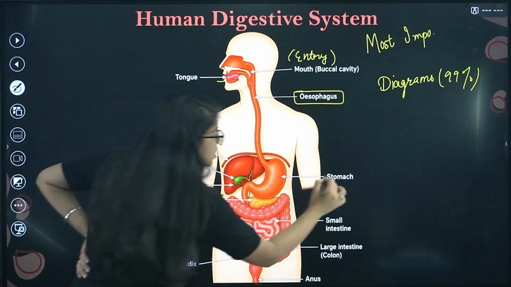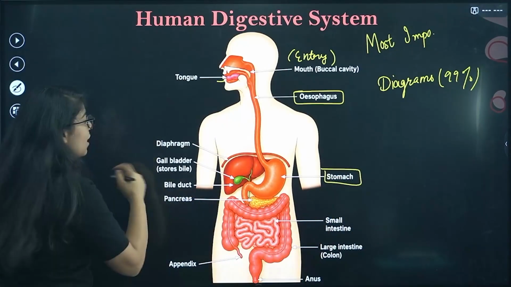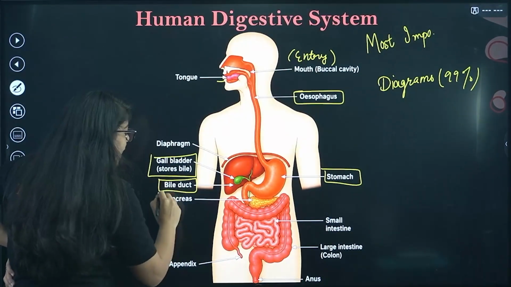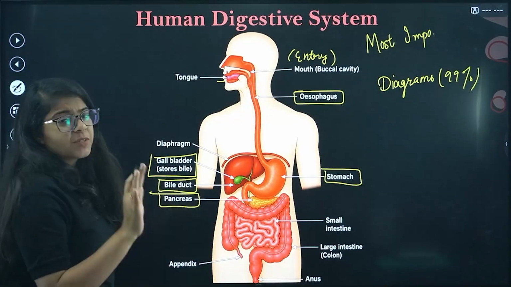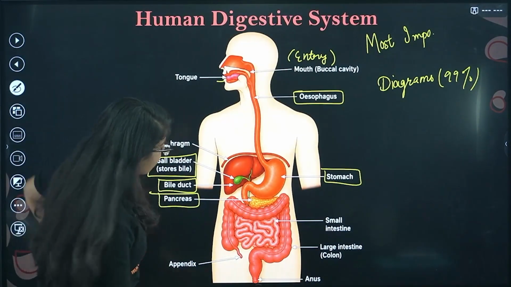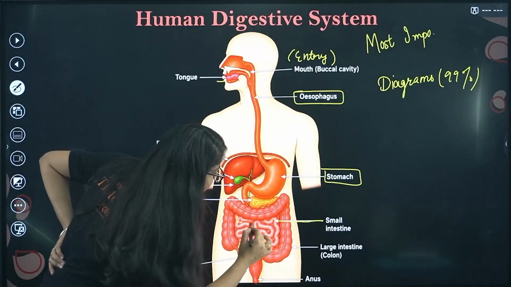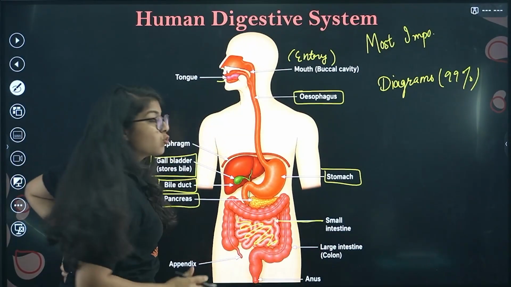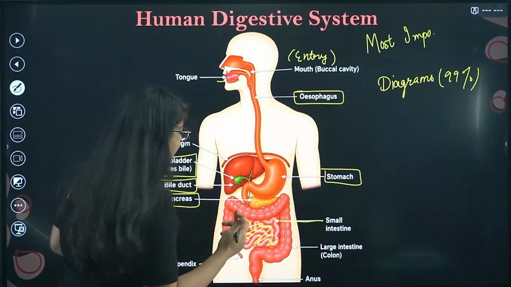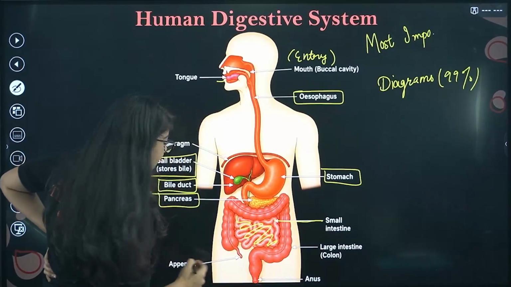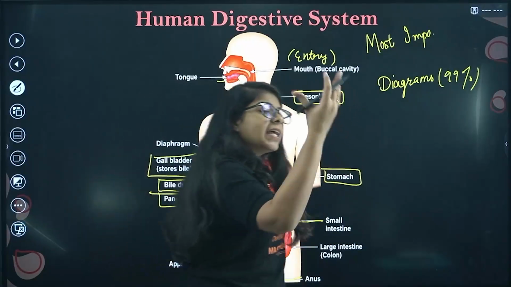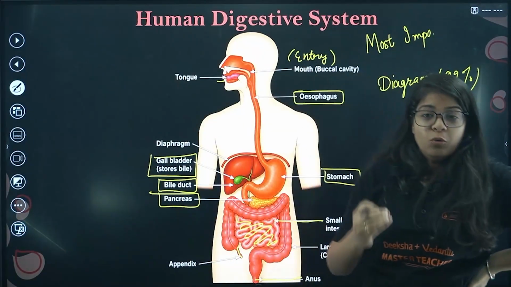So we have the stomach, obviously. We have our gallbladder, the liver, the bile duct, the pancreas. All these help in digestion. We'll study them in just a minute. Then we clearly have the small intestine. Actually it is very long, but it is just bundled up, so it is called small intestine. This is the large intestine, and this is the appendix, and this, bacha, is your anus, where food eventually comes out, right?